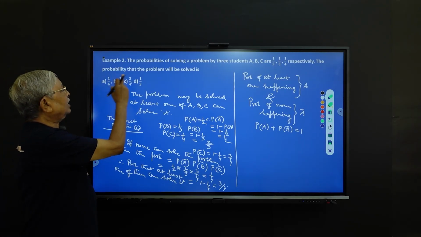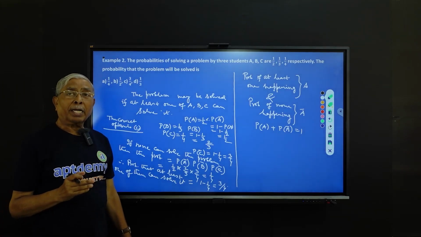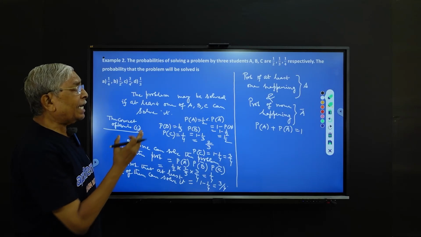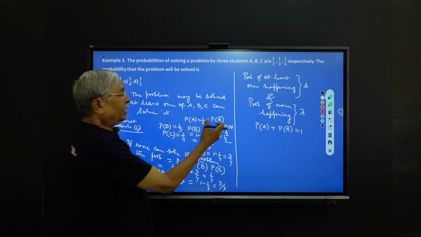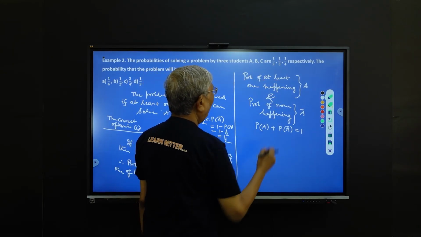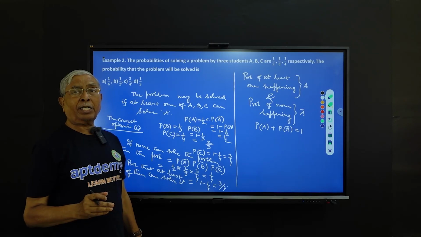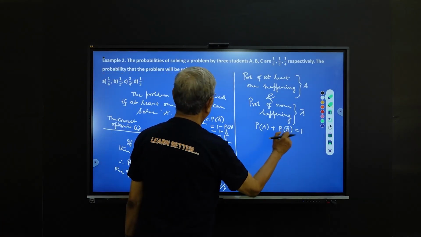Again I am discussing this, the probability of solving the problem. The problem can be solved if any one of them can solve it. That is, at least one of them can solve it. So just now I have discussed that the two events, at least one happening and none happening, are complementary events. So P of A plus P of A bar equals 1.